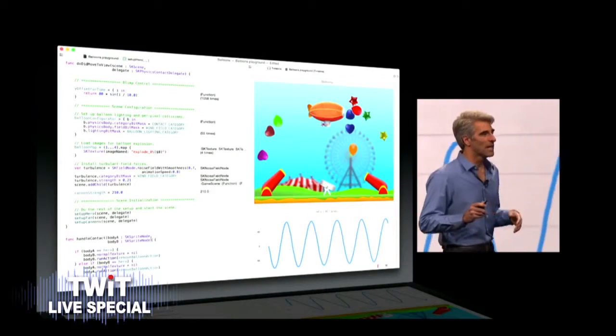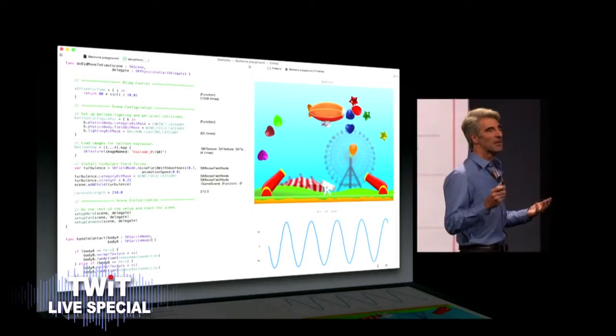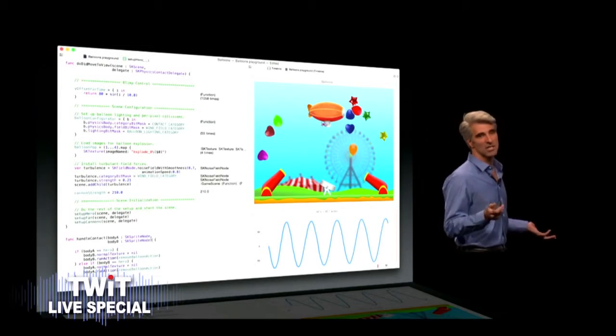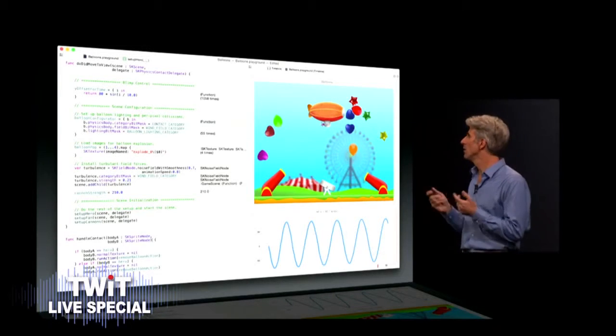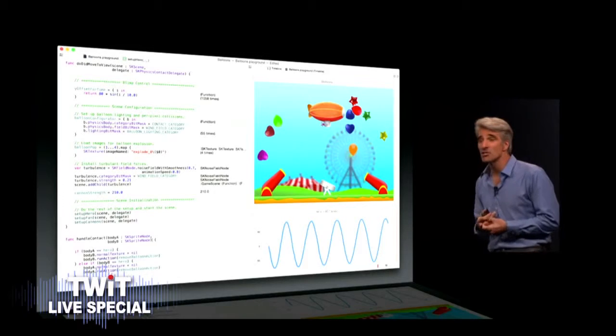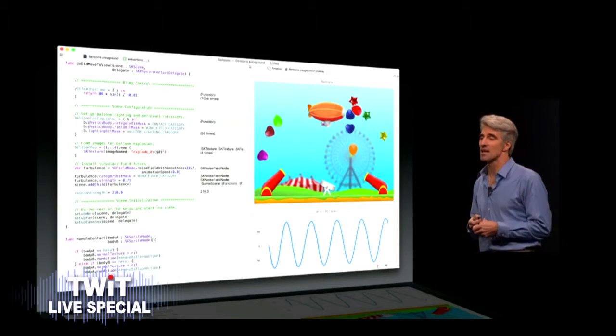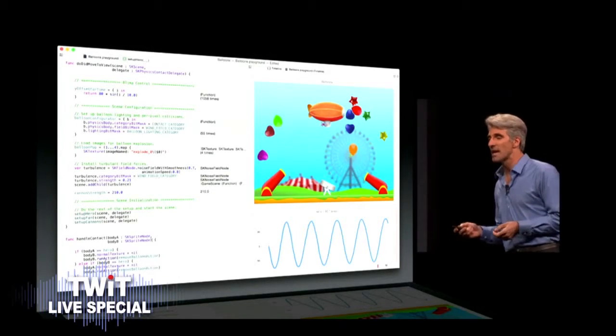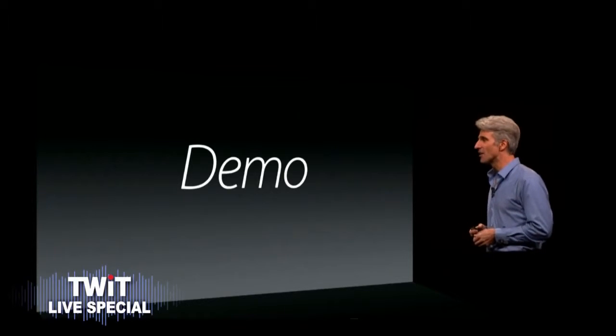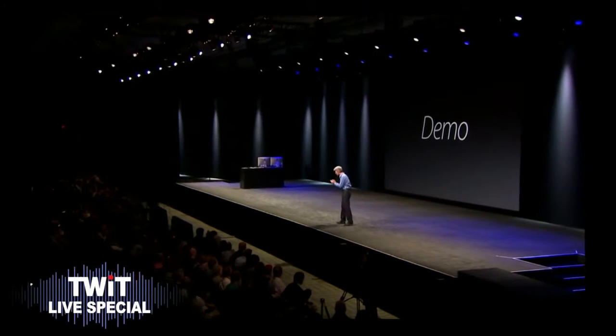Now, Swift also enables a level of dynamism and interactivity in development that we've never seen before, with a feature we call playgrounds. To demonstrate Swift and playgrounds in action, I'd like to bring to the stage Chris Lattner. Come on up, Chris. So this is smart.